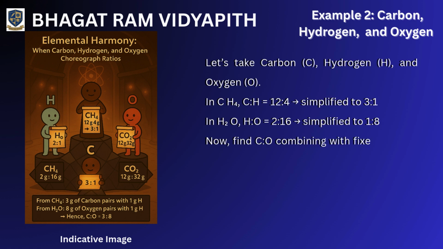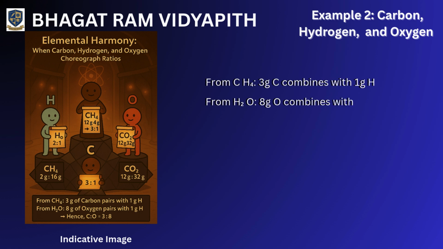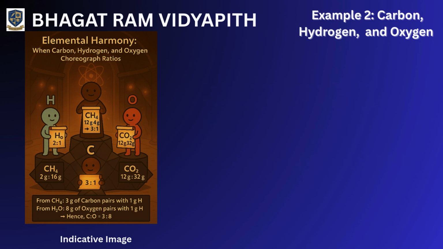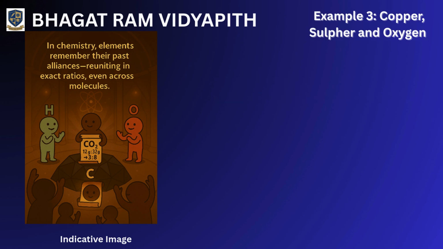Now, find C:O combining with a fixed mass of hydrogen, say 1 g. From CH4, 3 g C combines with 1 g H. From H2O, 8 g O combines with 1 g H. So, C:O is 3:8. Now, in CO2, C:O is 12:32, simplified to 3:8. Compare. Predicted ratio is 3:8. Actual ratio in CO2 is 3:8. Law is verified.